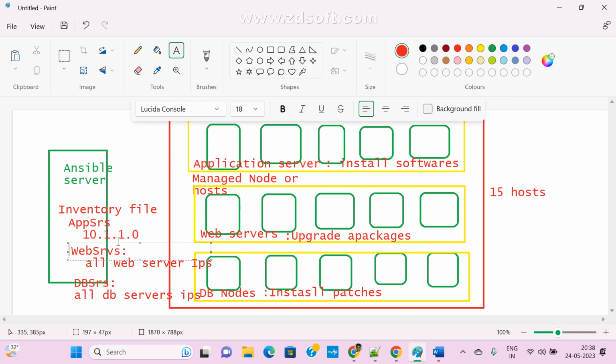The inventory file is the heart of Ansible. So mostly we are updating this file. In this file, we are going to divide into multiple groups. In each group, we are going to add some host machines. Clear?